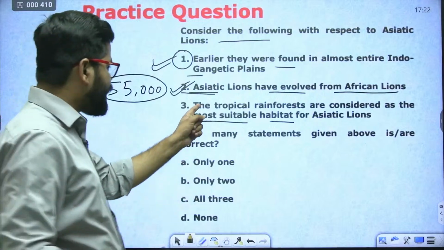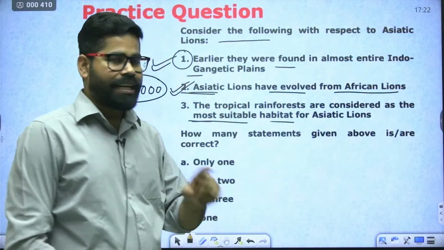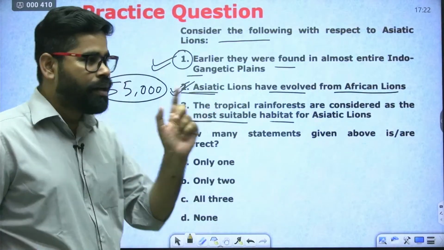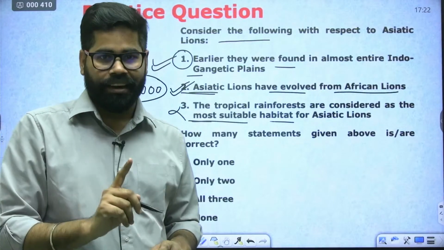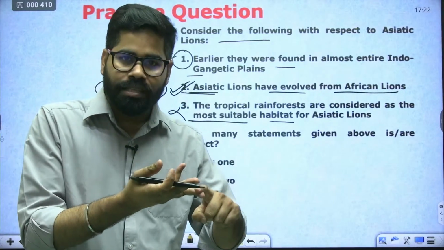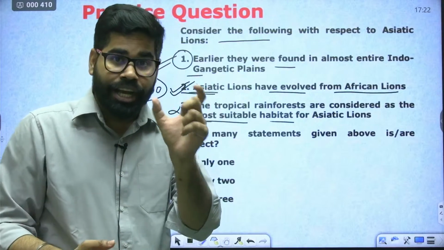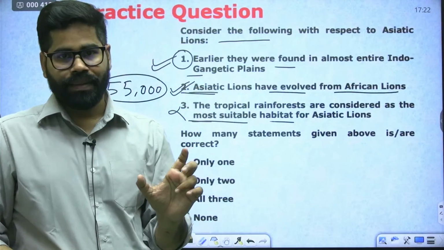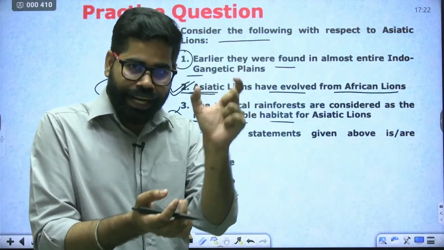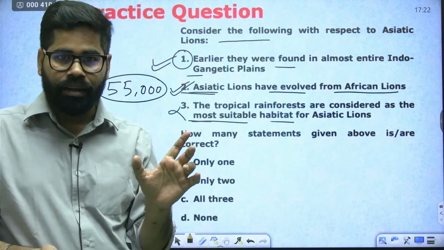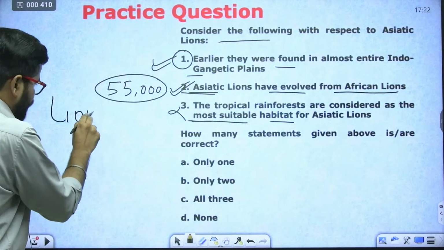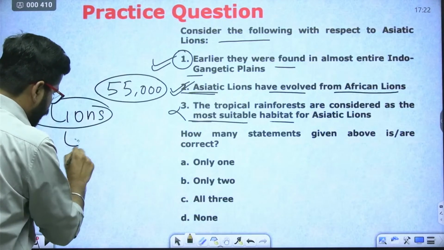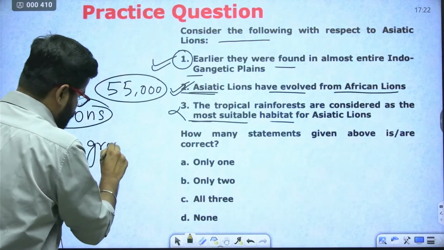The third is saying the tropical rainforests are considered as the most suitable. No. Generally, you will find that there is a difference here. We have seen leopards and tigers, they are sharing almost the same habitat. But if we talk about lions, lions are generally preferring grasslands.